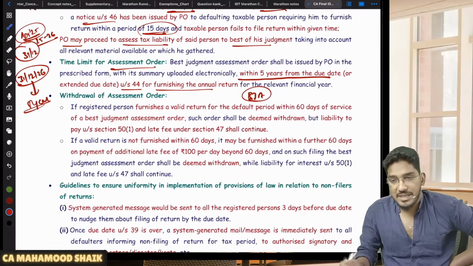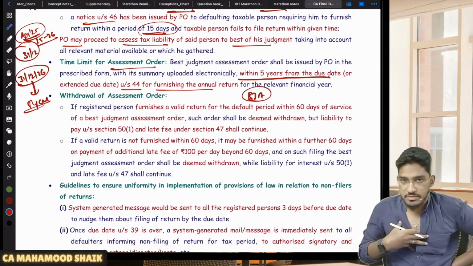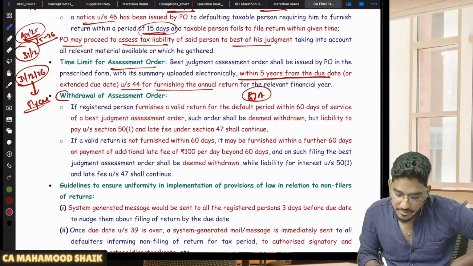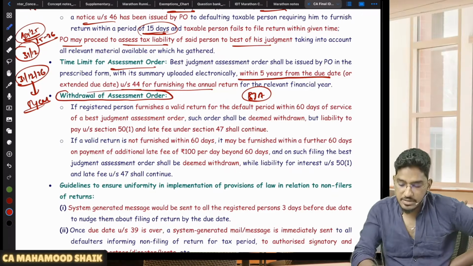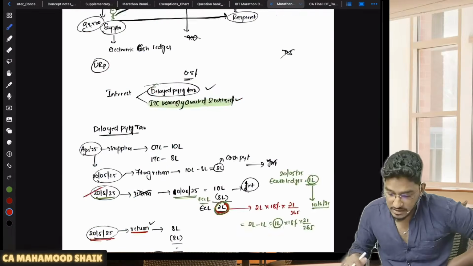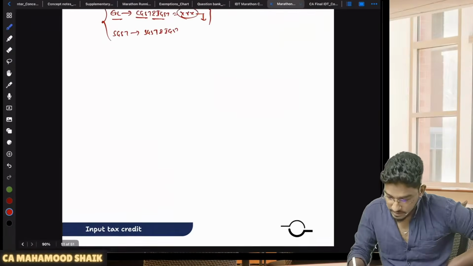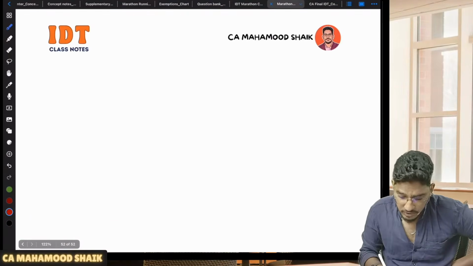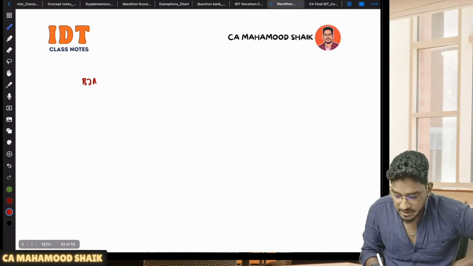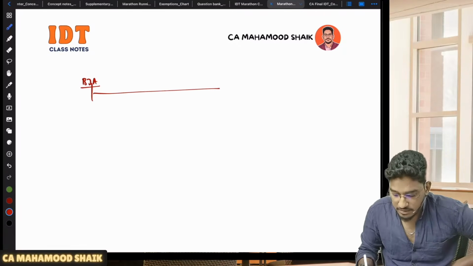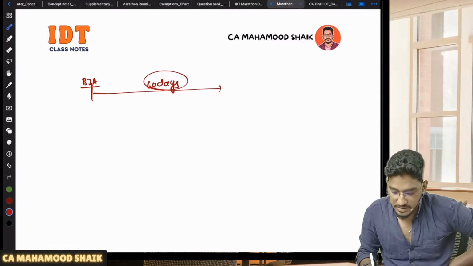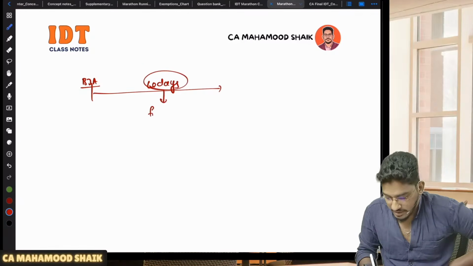Okay, so he will take his own sweet time and do the best judgment assessment. Now he will pass an order: depending on the information available with me, this is your liability, this much you have to pay. But that best judgment assessment order can be withdrawn. Sir, when can it be withdrawn? Just listen carefully. Let us say the best judgment assessment order has been passed. Now within 60 days of passing of that order, if you file your returns